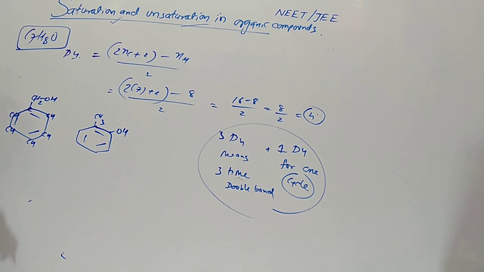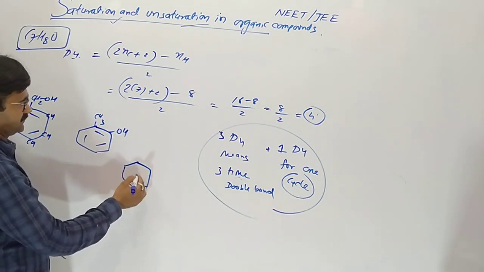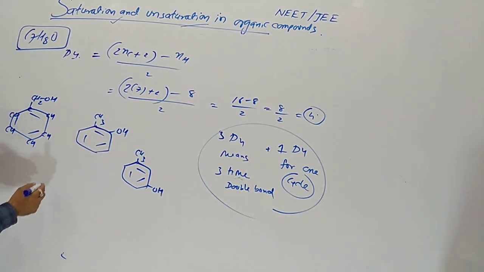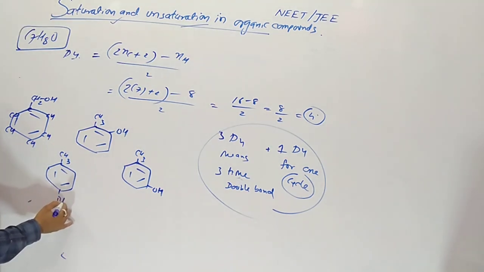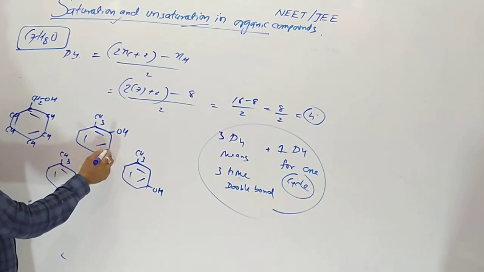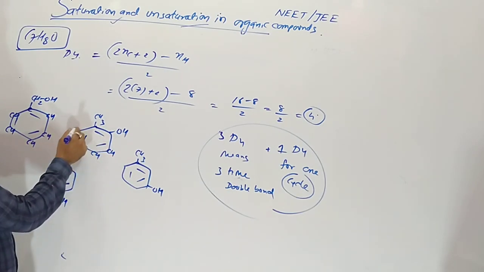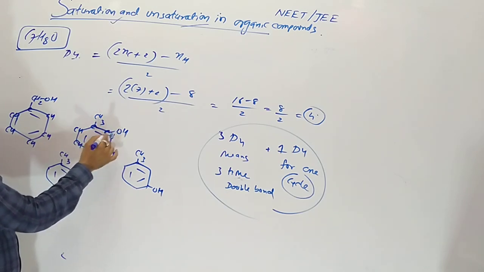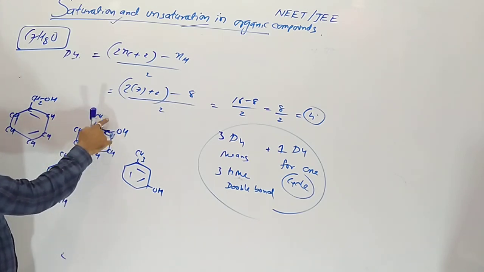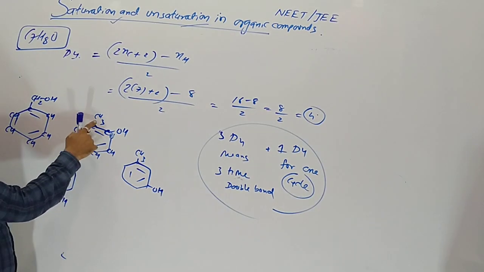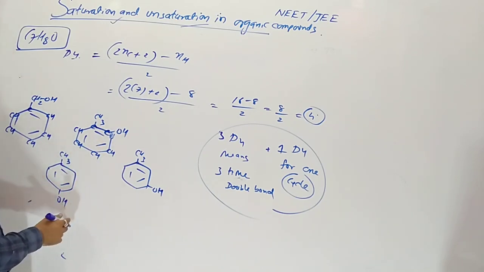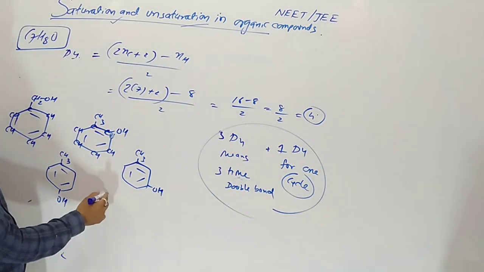Next is CH3 and OH, ortho-cresol. Then suppose CH3 and OH, meta-cresol. Here CH3 and OH is para-cresol. In all these cases, the number of hydrogen in the ring is 7. Now here, only C: 4 plus 5 plus 3, 8 hydrogen, 7 carbon, 1 oxygen, 3 phenolic compounds: ortho-cresol, meta-cresol, para-cresol.